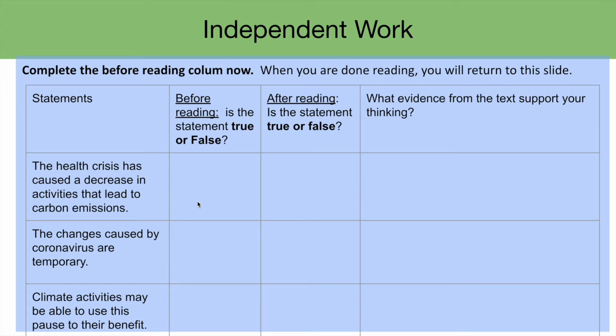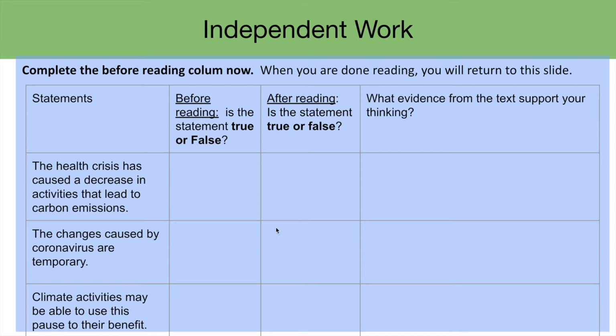And after the reading, we're going to come back and revisit this statement and see if our answer has changed. And we're going to provide text evidence to support our answer. So, let's review the statements. The second statement, the changes caused by coronavirus are temporary. Before the reading, I'm going to answer whether it's true or false.